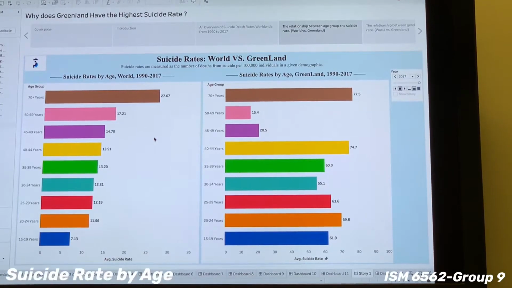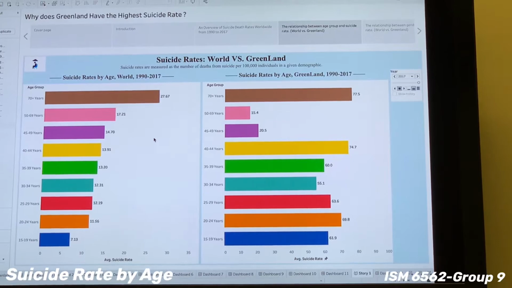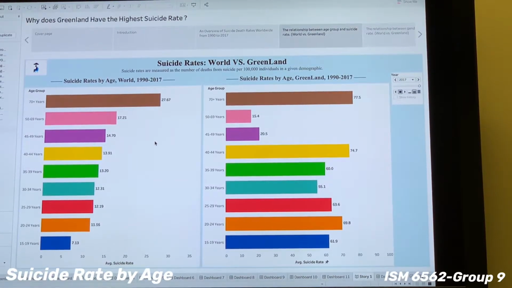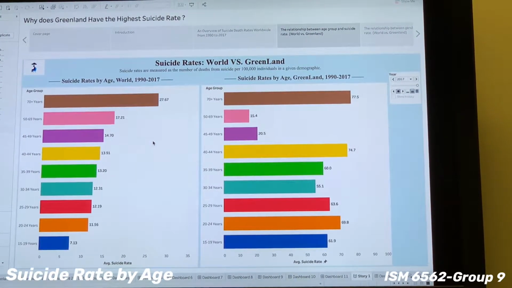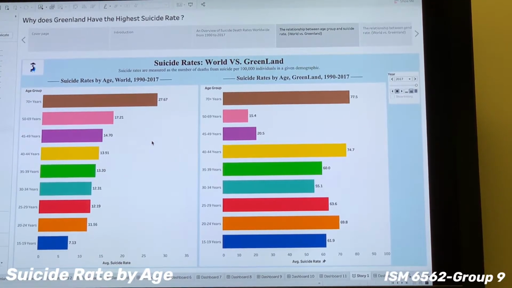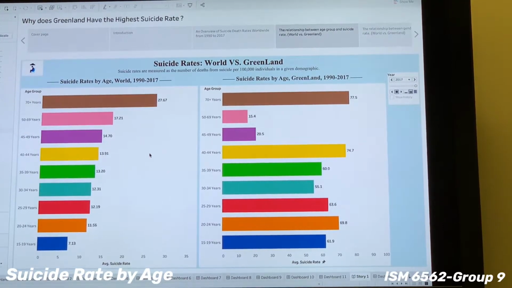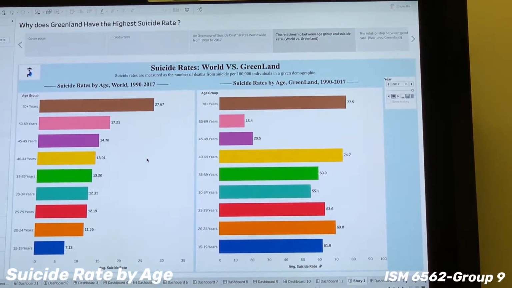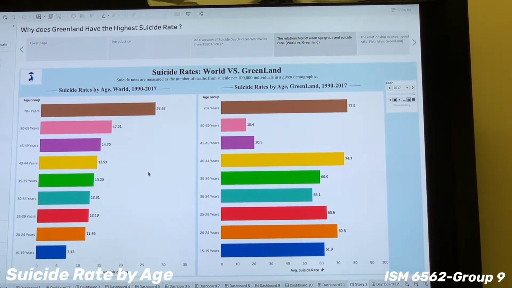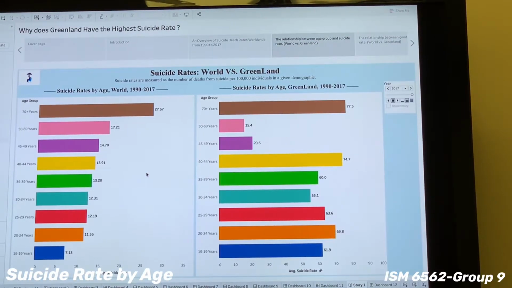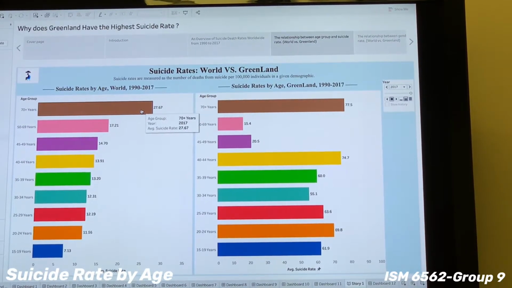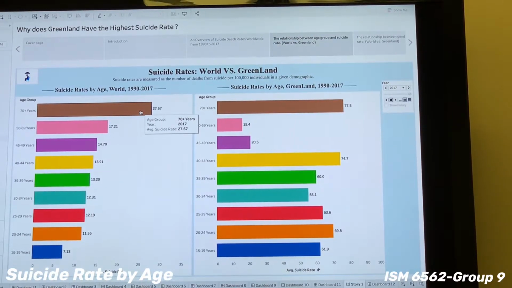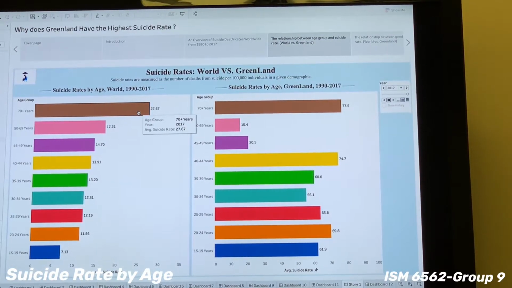So for our next chapter, we want to compare the suicide rates by age group between the world and Greenland. Let's take a look at the left bar chart. This shows the global suicide rates by different age groups. By looking at this chart, we find that the over 70 group ranks the highest in suicide rate, which means that people who die by suicide are mostly older people.